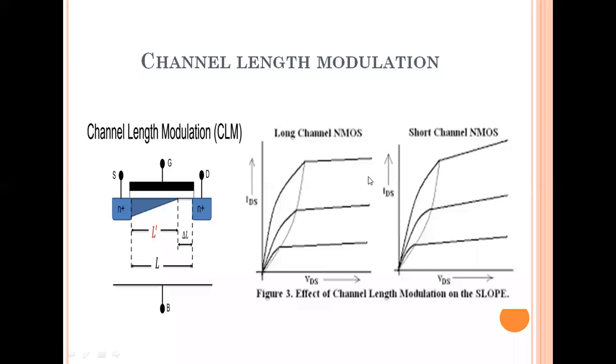But we also require smaller transistors because of integrated circuit technology, like SSI, MSI, LSI, VLSI.